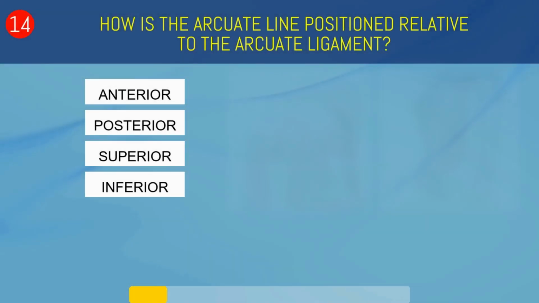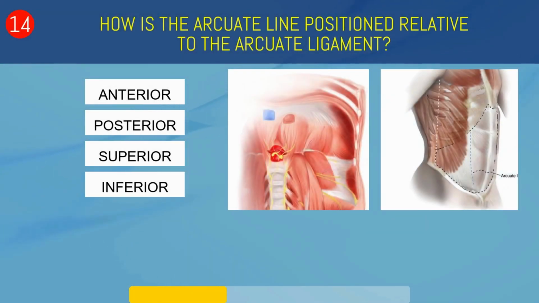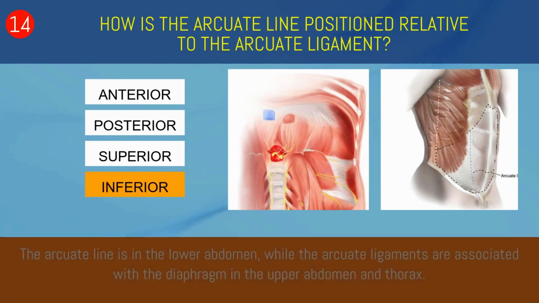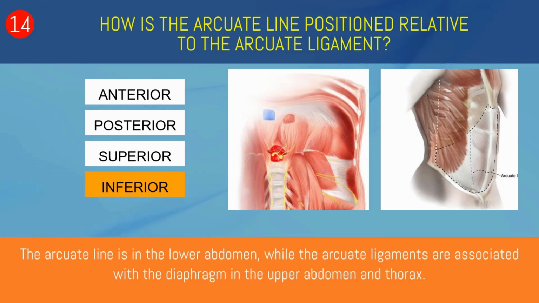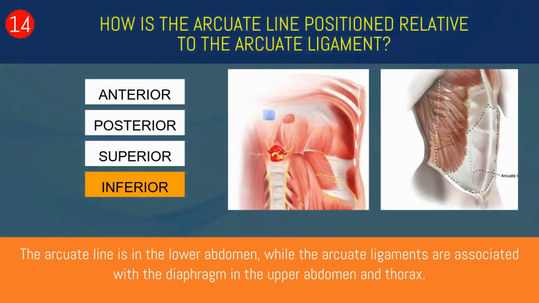How is the arcuate line positioned relative to the arcuate ligament? Anterior, posterior, superior, or inferior? Inferior. The arcuate line and the arcuate ligaments are located in different parts of the body and have no direct anatomical relationship. The arcuate line is in the lower abdomen, while the arcuate ligaments are associated with the diaphragm in the upper abdomen and thorax.